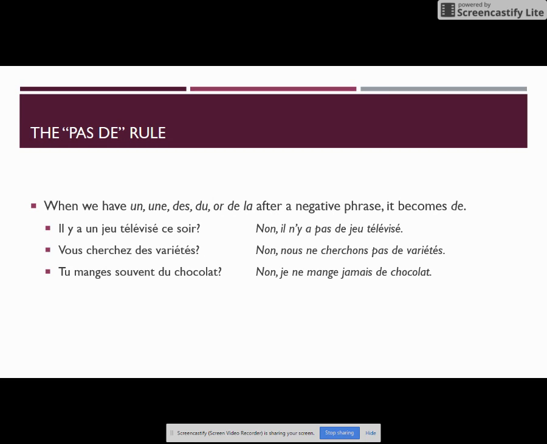Tu manges souvent du chocolat? Non, je ne mange jamais de chocolat. Even with our other negative phrases like jamais, we're going to use the de afterwards. So even though it is the quote-unquote pas de rule, we're not always going to use pas with it. Il regarde encore des dessins animés? Non, il ne regarde plus de dessins animés. Even though this is plural, our des changes to de in the negative, even when we're using plus.